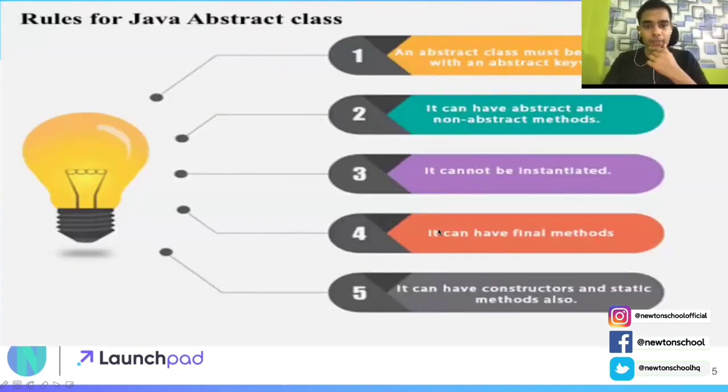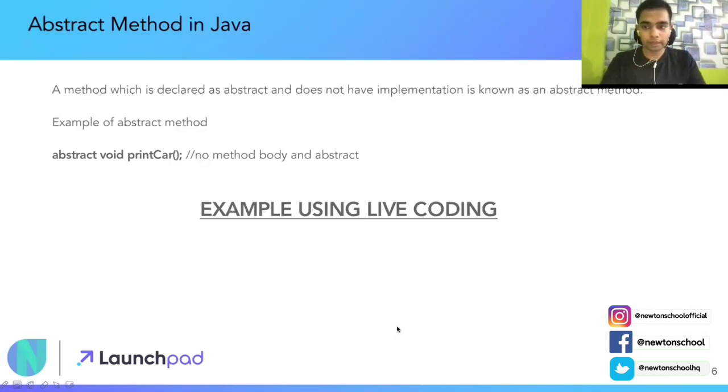You can see this in the diagram, right? In this diagram, an abstract class must be declared with the abstract keyword, first point. Second, it can have both kinds of methods. What both kinds of methods? Abstract and non-abstract. Third point, it cannot be instantiated. Again, very, very important. Fourth, it can have final methods. And fifth, it can have constructors and static methods also. Okay, so we have done enough about it.